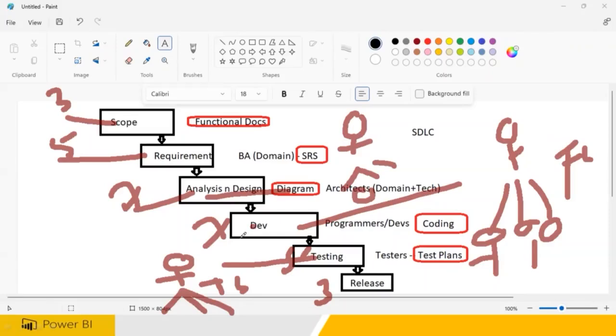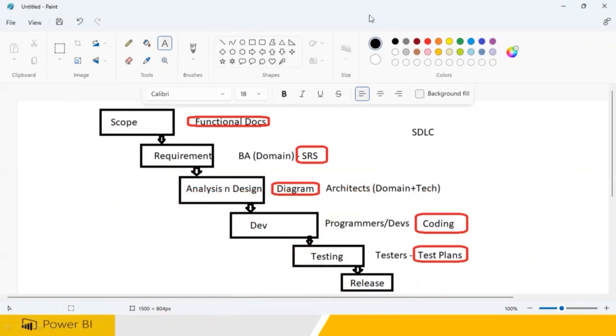So the developer team lead will talk to the testing team lead, who will talk to the release team lead, and the development team lead will talk to the design team lead, and the design team lead, the architect, will talk to the requirement team lead. Everywhere we have a team. Everywhere there is a team lead. Clear?